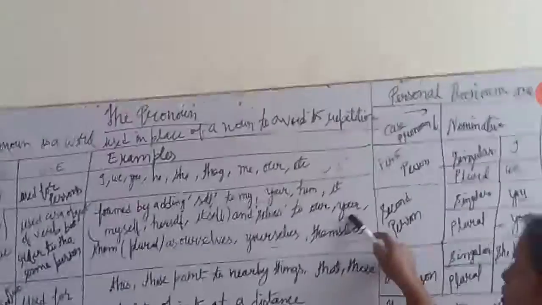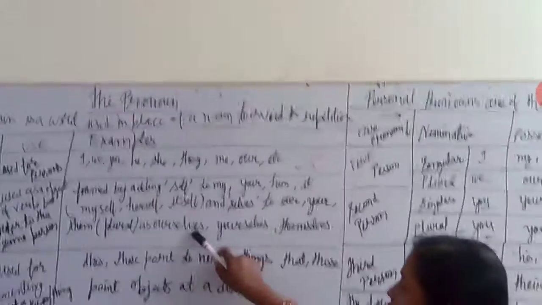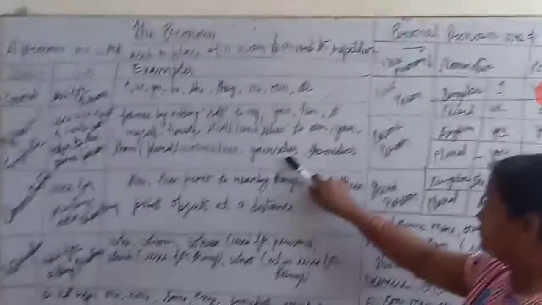Now look again. Reflexive or emphatic: used as the object of a verb but referring to the same person. Like this: self with my, your, him. We can use it like this: myself, herself, itself. And selves with our, your, them. In plural we are using: ourselves, yourselves, and themselves.